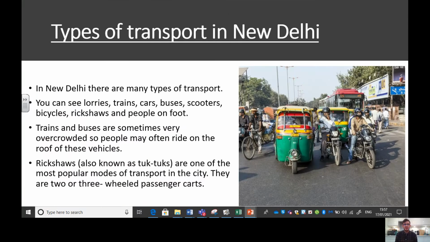But let's start our learning. Types of transport in New Delhi. So in New Delhi, there are many types of transport, okay? There's a plethora, a variety of types of transport.